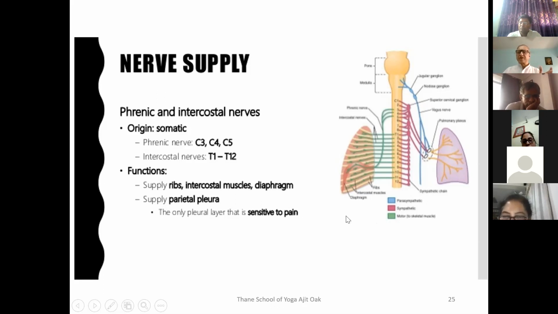As we know, even in the stomach, normally we will not perceive anything happening. We have discussed that last time. If there is some irritation of the stomach, then we'll perceive that. Otherwise, we'll not perceive it. This is a part of the autonomic nervous system. It is the automatic regulation of the body.